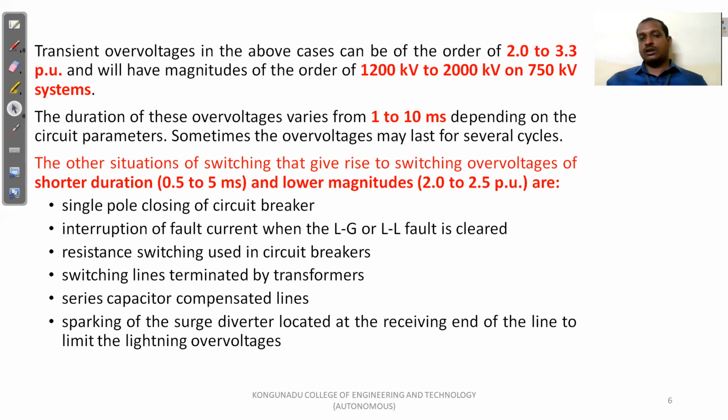To summarize: single pole closing of circuit breaker, interruption of fault current when line to ground or line to line fault is cleared, resistance switching, switching lines terminated by transformers, series capacitor compensated lines, and sparking of the surge diverter at the receiving end of the transmission line.